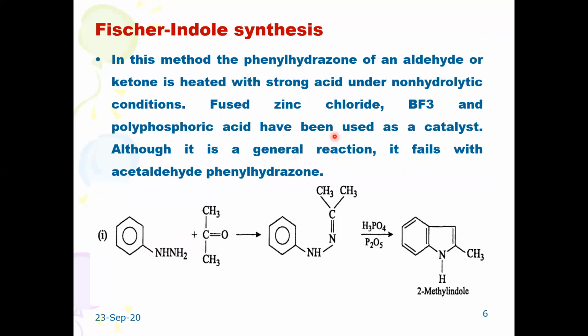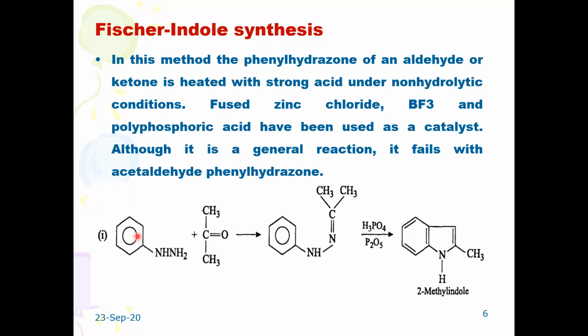How is it synthesized? One of the most important methods is the Fischer indole synthesis. This method mainly involves a condensation reaction between phenylhydrazine and a keto compound or aldehyde. It is a condensation reaction between phenylhydrazine and an aldehyde or a ketone to give a phenylhydrazone.